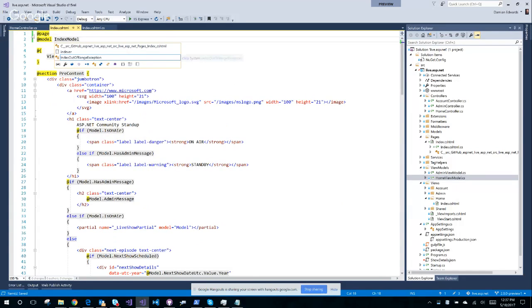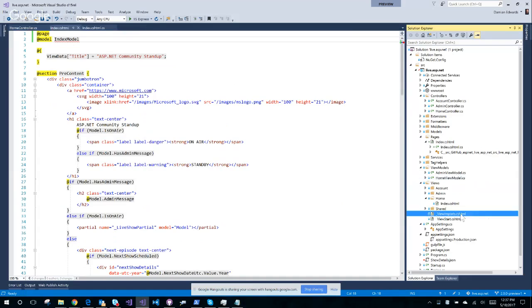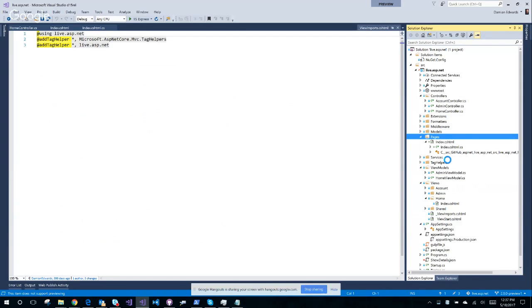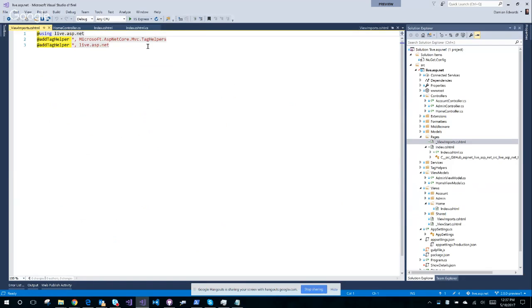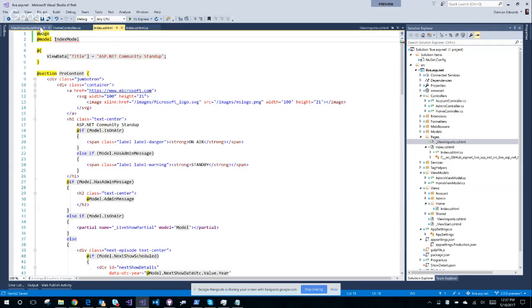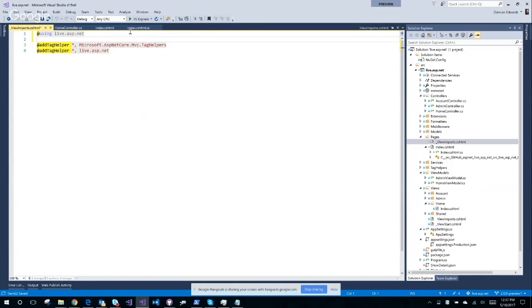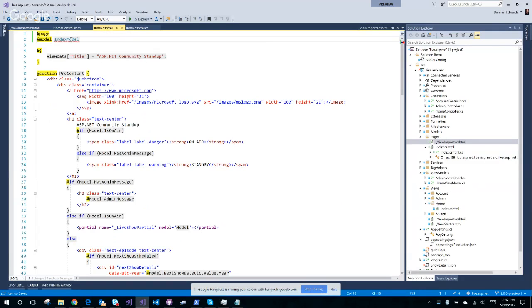I'm going to have to set a namespace. So I want to add a view imports. I'm going to stick it in here in my pages folder. Using blah, add tag helpers, blah, that's all good. If I come back to here and I set my namespace, the namespace is going to be live.asp.net.pages. All right, so now all the pages inside this folder will be generated inside that namespace, which means, ta-da, now